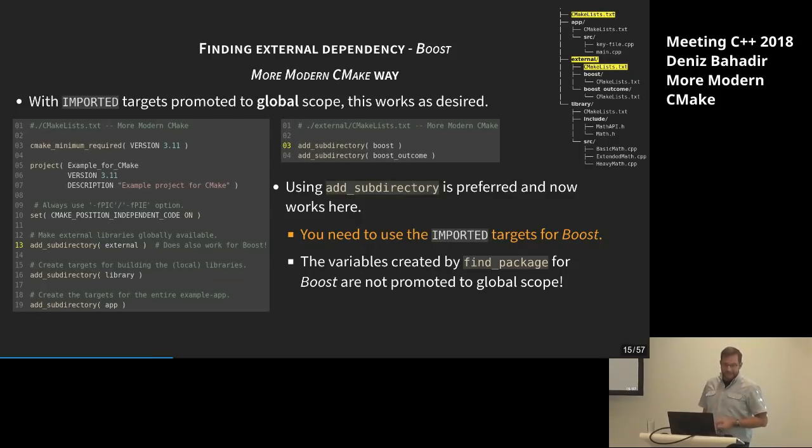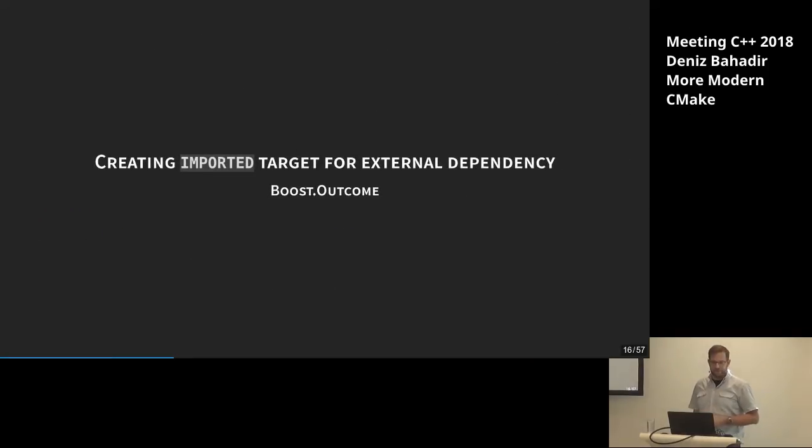For variables, it's not possible to promote them. You can, of course, somehow copy them further, but that's not really nice. You don't want to go this way. Stick to that. Okay, now we found Boost. We get the targets we need everywhere. Perfect, let's go on, trying to look for Boost.Outcome.